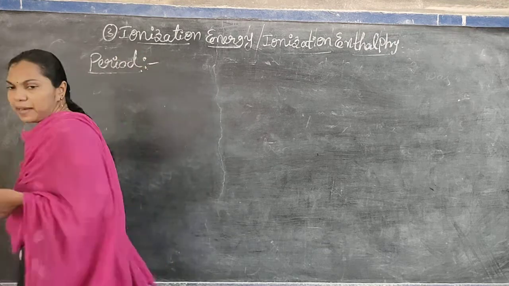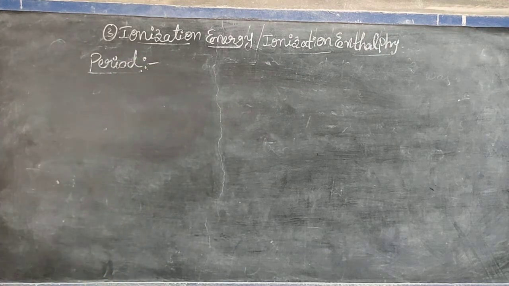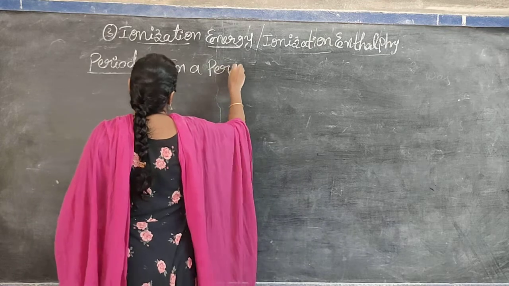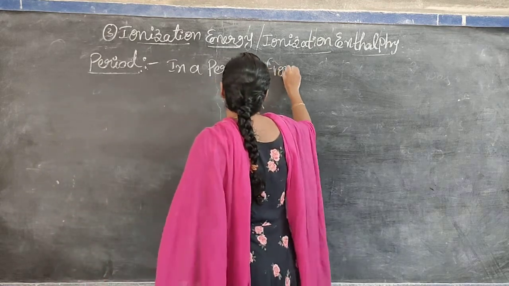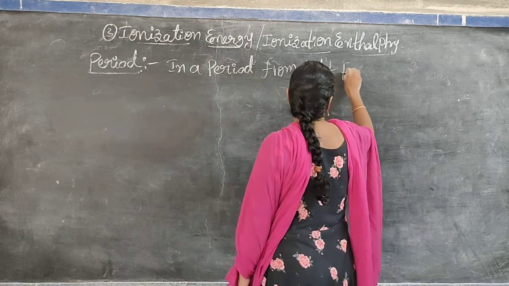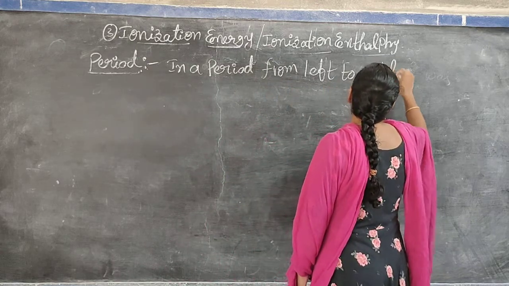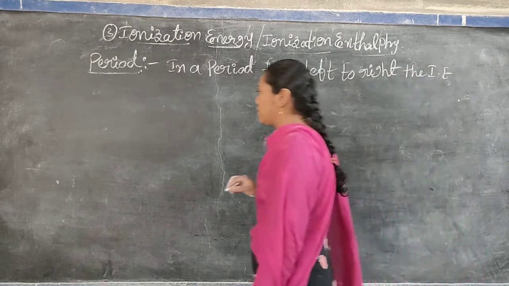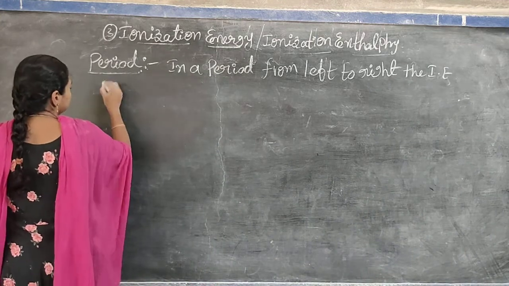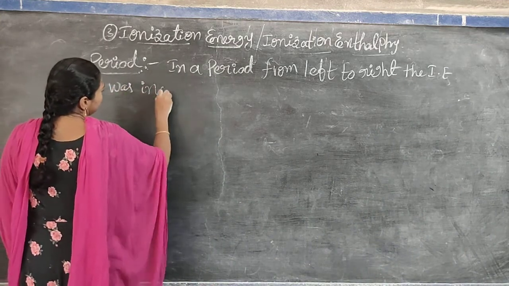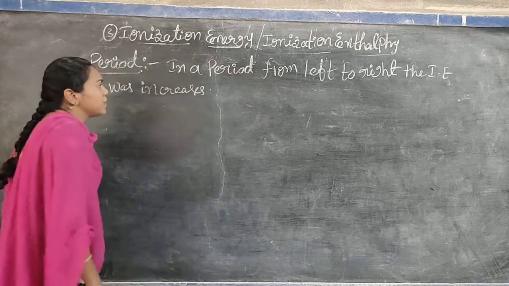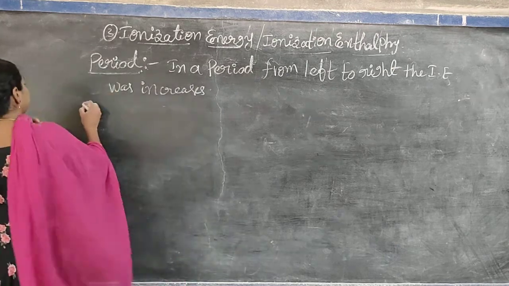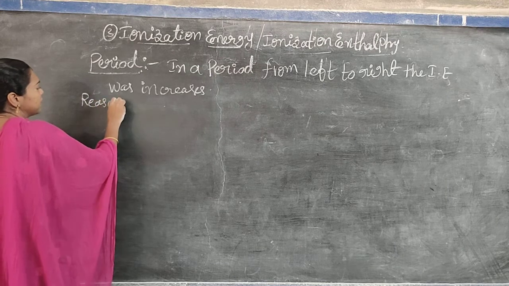In a period, what happens? Yes, the reverse. In a period, from left to right, ionization energy values increase because of the same reason.